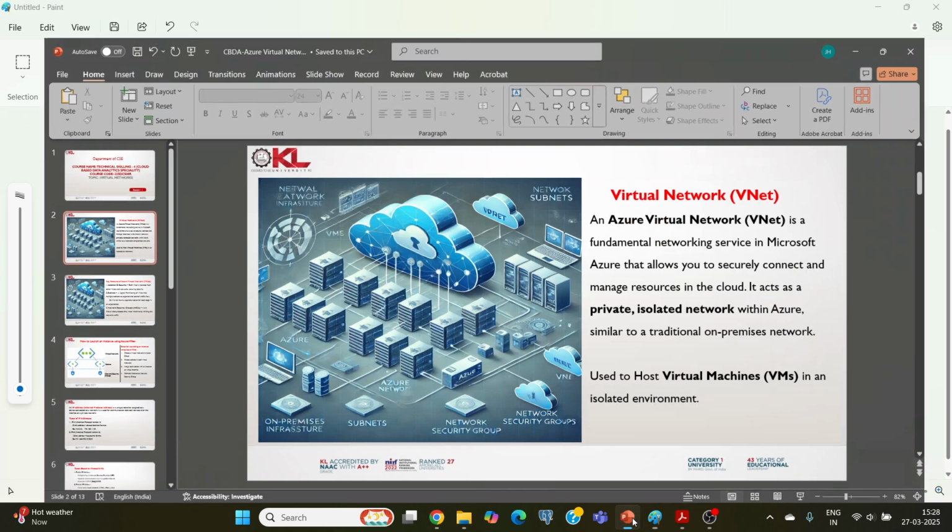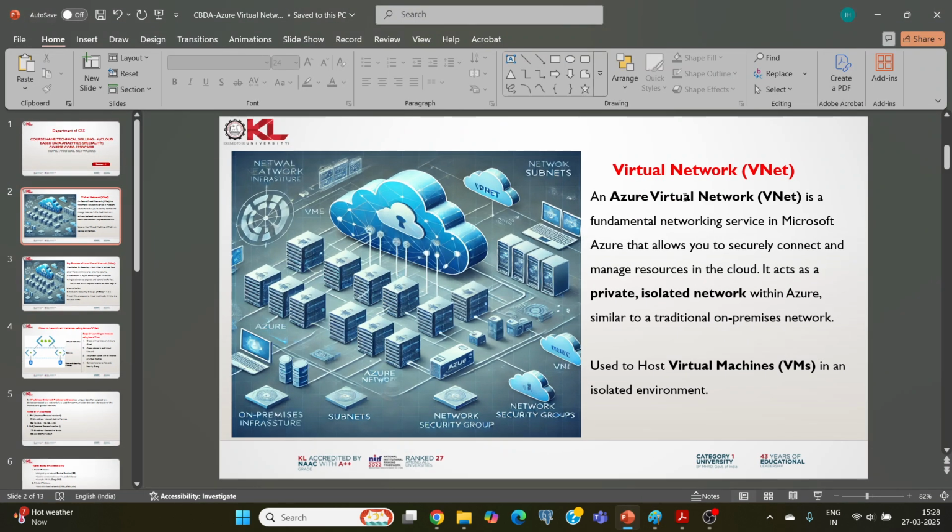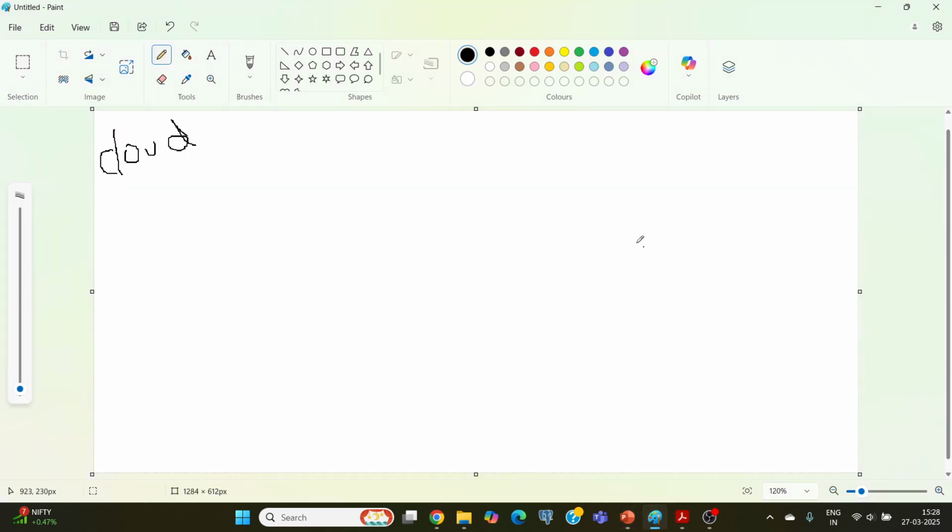So what does a virtual network mean? A virtual network is a service provided by Microsoft Azure which allows you to securely connect and manage resources in the cloud. Simply, it acts as a private isolated network within Azure.